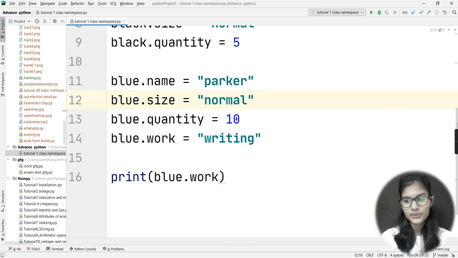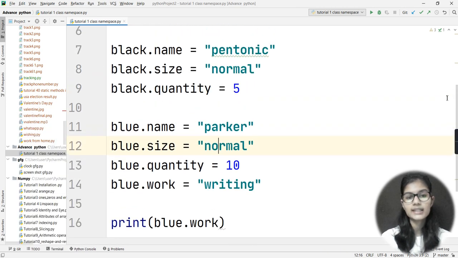So this is the main procedure that we follow for making the objects and the attributes of those objects. There is no such strict rule that if you are having three attributes in the first object, then you must make 3 attributes in the second also. No, you can make n number of attributes, whatever you want in any of the objects. So I hope this is very clear to you: what object-oriented programming is, what classes are, what objects are, and how we make classes and objects in the Python programming language. So this is all for this video. Till then, thank you and take care.